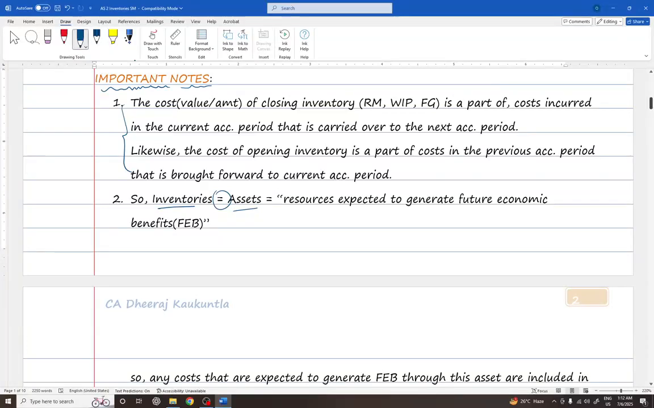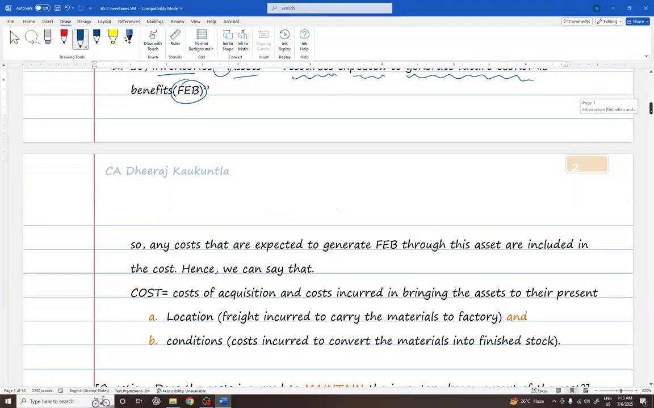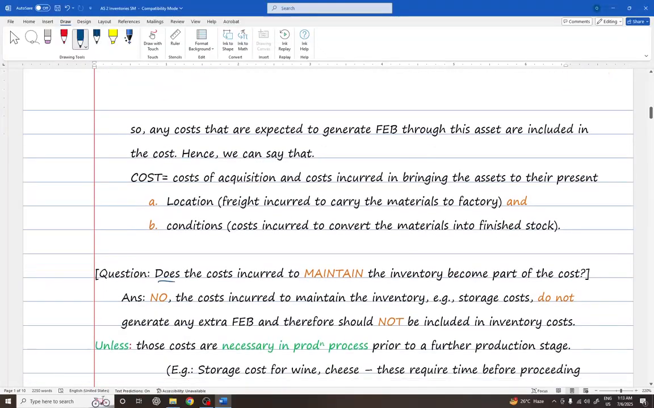What are assets? Assets are the resources expected to generate future economic benefits. So whenever you get a chance to define assets, you can write in the exams: resources expected to produce future economic benefits. So any costs that are expected to generate future economic benefits through this asset are included in the cost of such asset. Hence, we can say that cost is equal to cost of acquisition plus cost incurred in bringing the assets to their present location and condition.